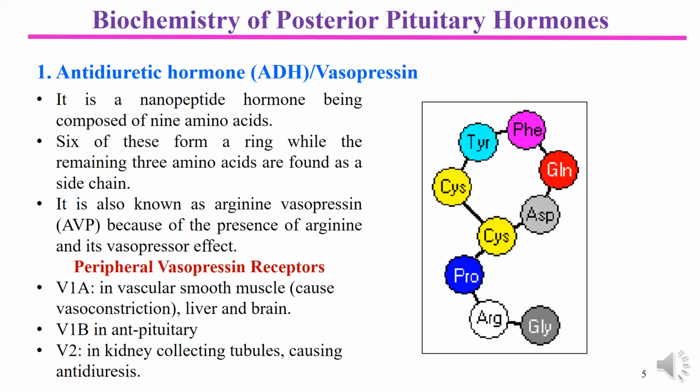That's why injection of a small amount of ADH or antidiuretic hormone in an individual or in an animal results in prevention, decrease and reduction of formation of urine. Thus, on the basis of this mechanism, the name antidiuretic hormone is given to this hormone of the posterior pituitary.